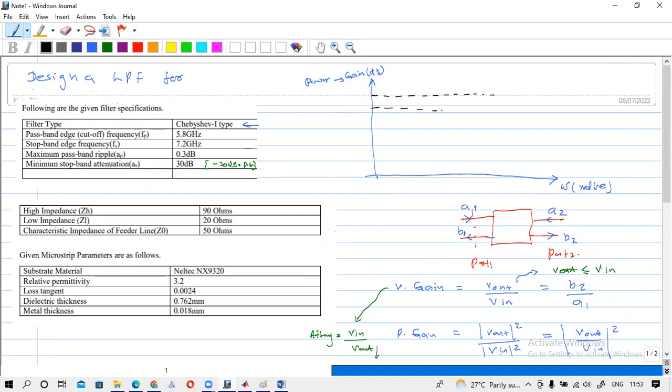Here we have 0. This gain will not exceed zero. It is always below zero, in the minus direction, so these are minus values. You can see the maximum passband ripple, which is also given as an attenuation, 0.3 dB. But if we mark it in the gain graph, it should be minus 0.3 dB.